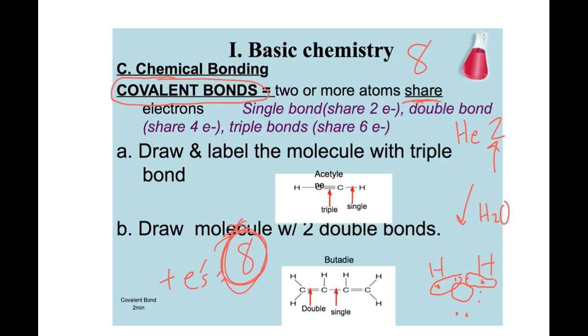So now, both hydrogen atoms think that they have 2 electrons in their outer shell, like helium, so they are happy. Oxygen, on the other hand, which only has 6, but it's sharing these 2 here, sharing those 2, 4, 5, 6, 7, 8. Oxygen also thinks it has 8 electrons in its outer shell. So oxygen is also very happy right now. And that's basically all chemical bonding is about. Try to make the atoms happy by filling their outer shell of electrons.